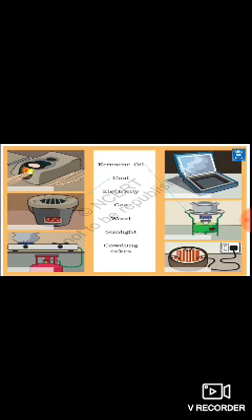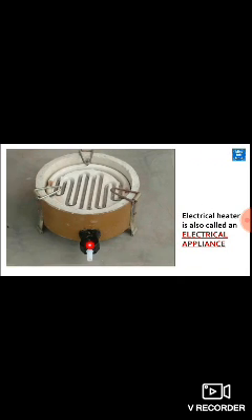You have to identify the pictures and match them. For example, the first one is kerosene oil. I have matched it with the stove, right? Coal I have matched with this steam, right?